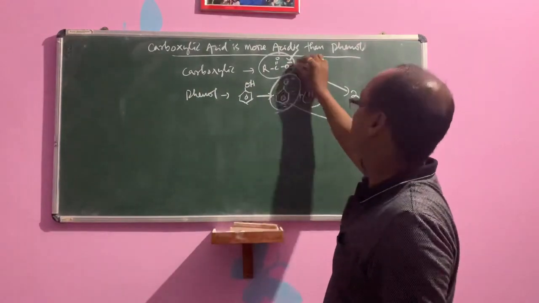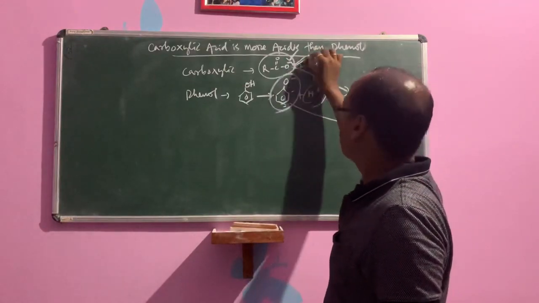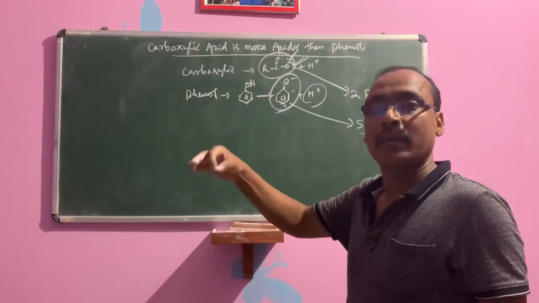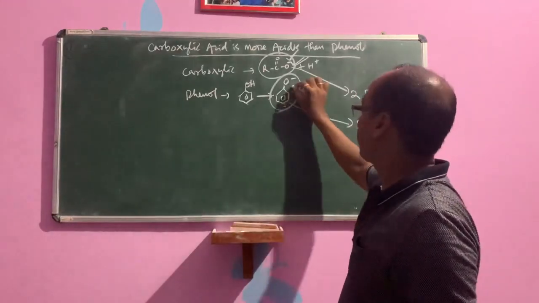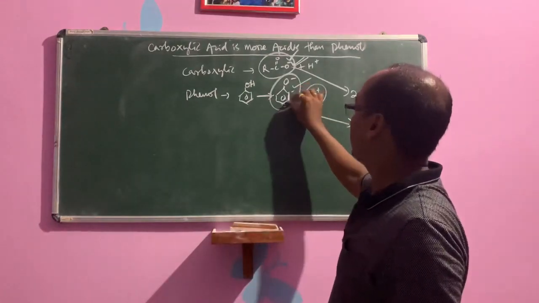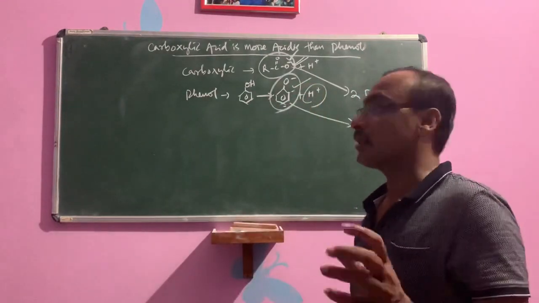In case of carboxylic acid, the carboxylate ion has its negative charge delocalized on the more electronegative element oxygen, but in case of phenoxide, that negative charge is delocalized on the less electronegative element carbon. So this is the reason.